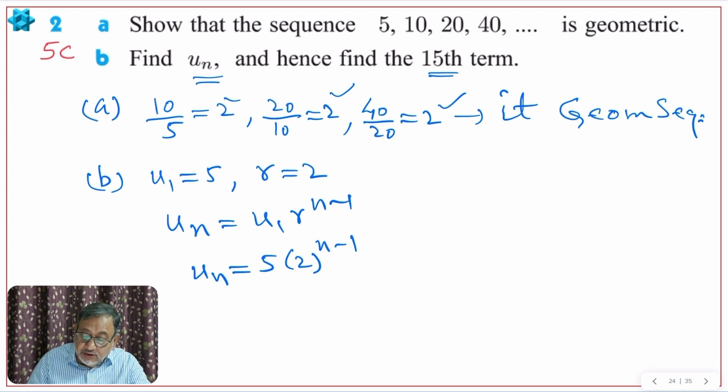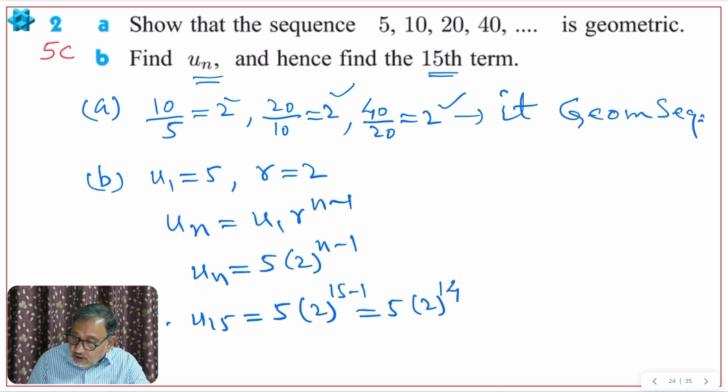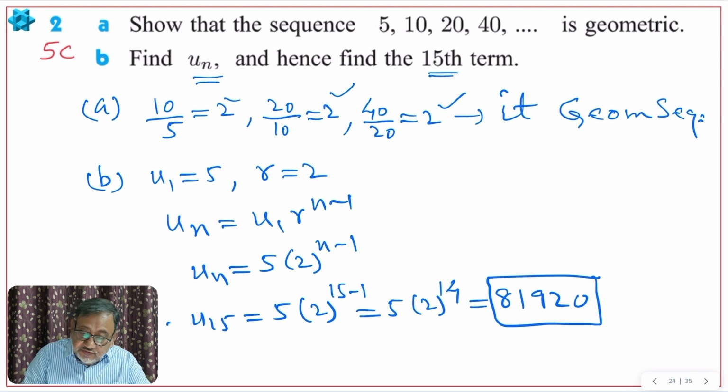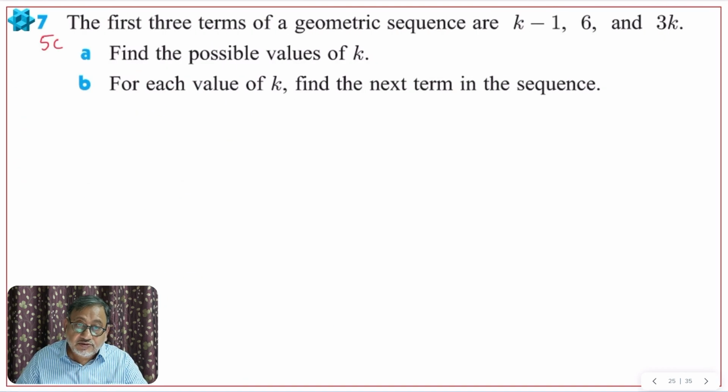And from this formula we have to find u15. So in u15, replace n by 15: 5 times 2 raised to 15 minus 1, so 5 times 2 raised to 14. Of course you will need a calculator here. So 5 times 2 raised to 14 is 81920. So this is the answer. Let me highlight it. Okay, let us see the next question.